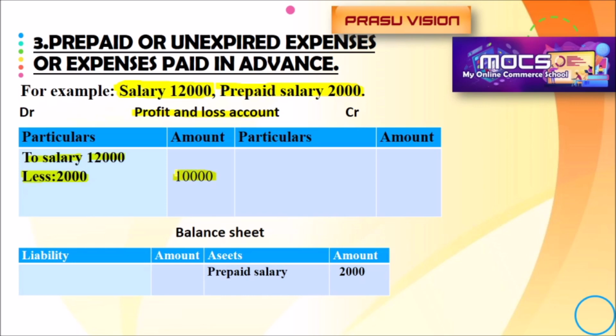And what about the prepaid expense? Outstanding expense is a liability. It is something we have to pay. But prepaid expense we have already paid, or paid in advance. So it is an asset. Prepaid expenses are always an asset that will be shown on the asset side of the balance sheet. Remember that. That is the adjustment we have to remember.